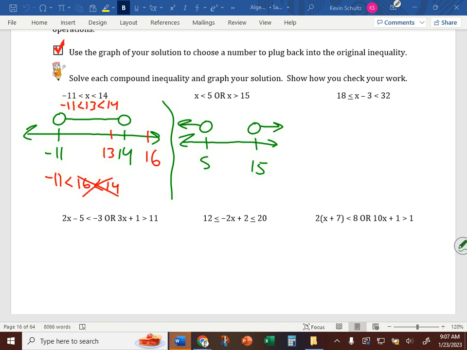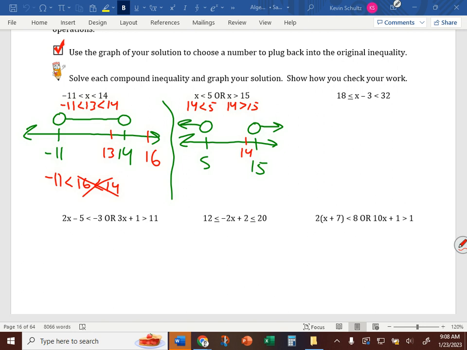Give me a solution to this inequality, Cole. 14. 14 is not in our solution set. If we test that, is 14 less than 5? No. Is 14 greater than 15? Neither of them works, and they shouldn't because 14 is not in our solution set.